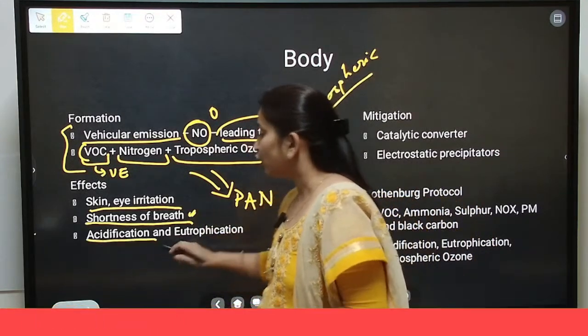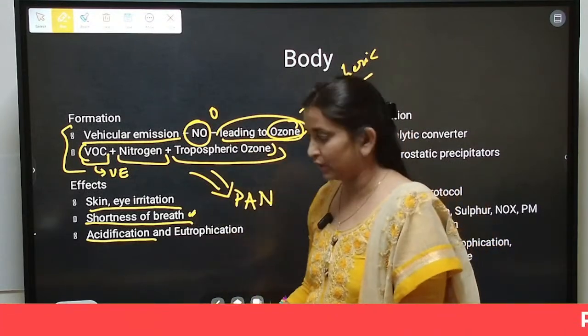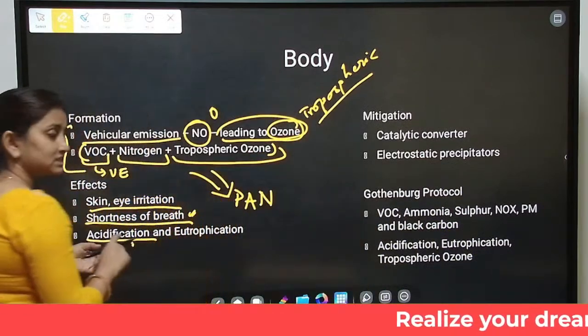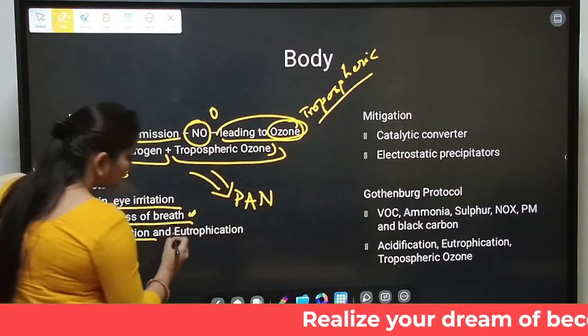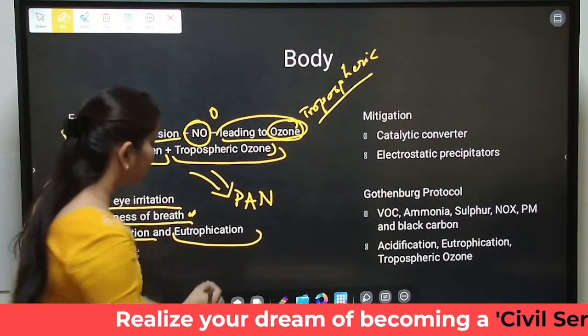Or if all of this gets deposited on a water body or on sand or on soil, it can lead to acidification of the water body or acidification of soil. It can also lead to eutrophication, excessive amount of nutrients added to a water body.